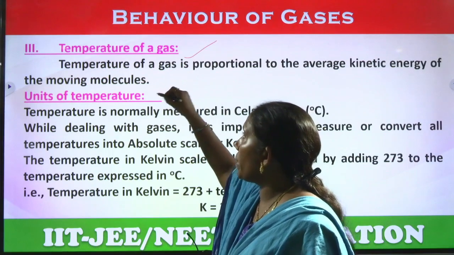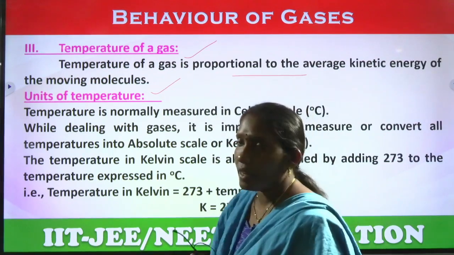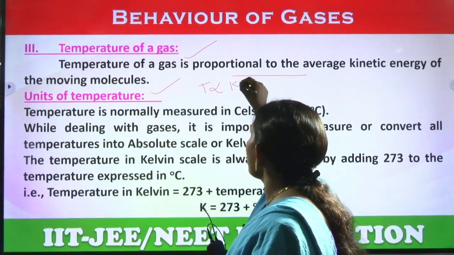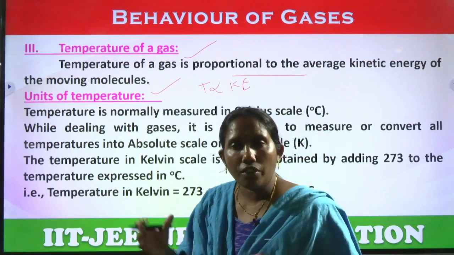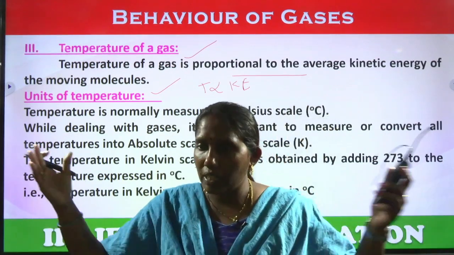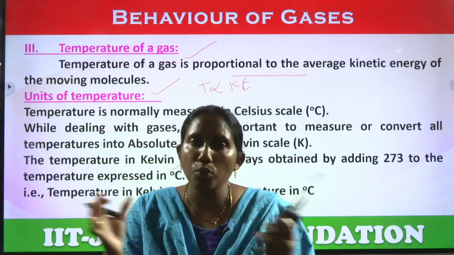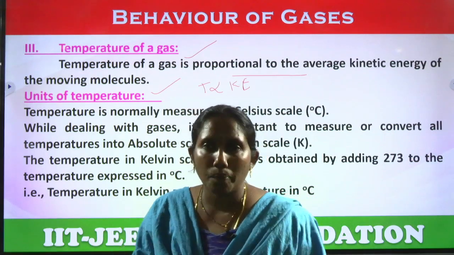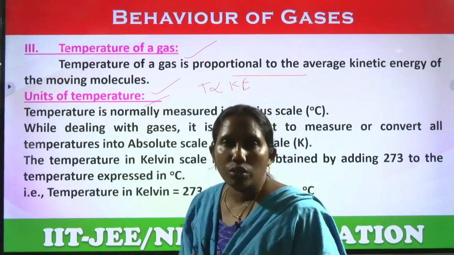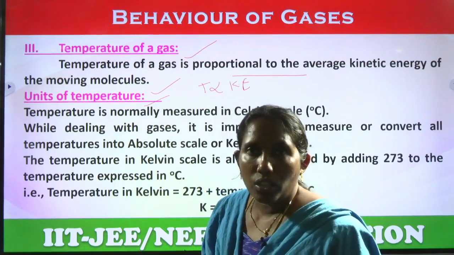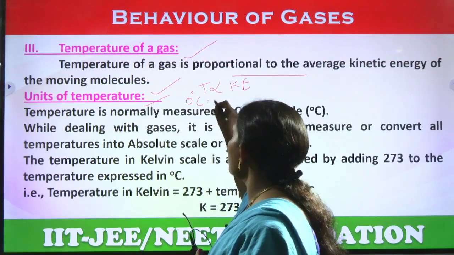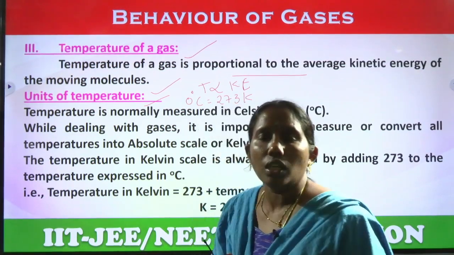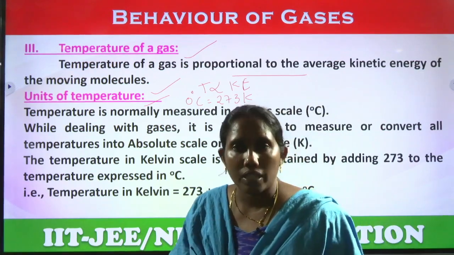How to measure the temperature of a gas? We know temperature is proportional to the average kinetic energy of the moving molecules. If you are applying more pressure, the particles come nearer, so they will move more. When the movement is more, that is directly proportional to the temperature. The units of temperature we know are degrees Celsius or kelvins. 0 degrees Celsius is equal to 273 Kelvin. While doing applications, we have to convert degree Celsius into kelvins.